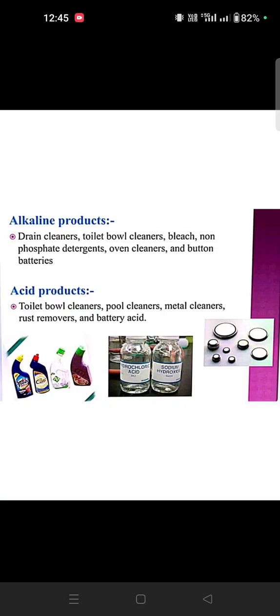Alkaline and acid agents we normally use for cleaning washrooms and floors and all. We use alkaline and acid products, so that's why it is explained here. Toilet cleaners, bleach and everything are given here. Okay. Next is petroleum. Everyone knows kerosene, and also drug overdose and food poisoning.